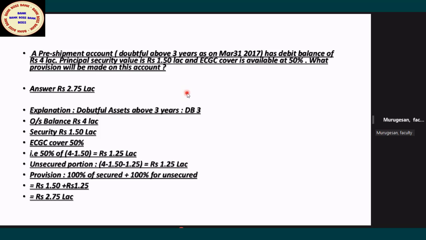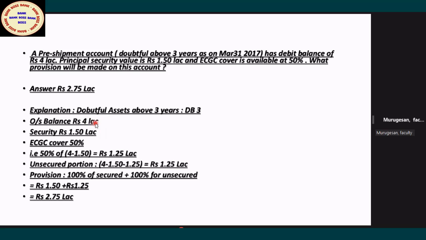The secured component, you know very well: doubtful in the first year, 25%. Doubtful in the second year, 40%. Doubtful in 3 years and above, 100%. Now, how to apply this rule in this particular question? You go one by one. Now it's 3 years, so 100%, keep it in mind.